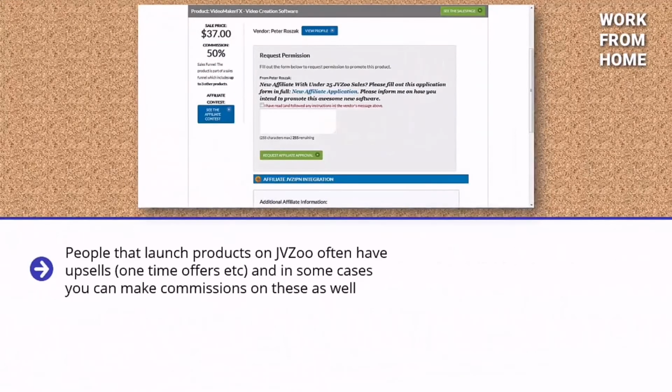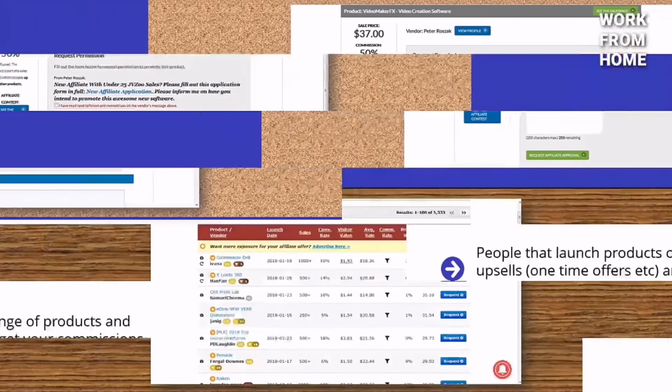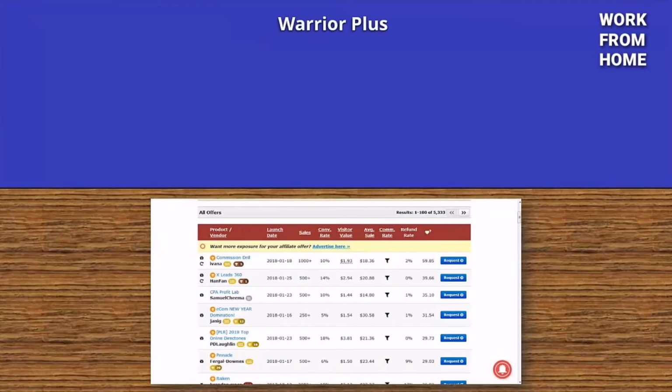People that launch products on Jvzoo often have upsells, one-time offers, etc. And in some cases, you can make commissions on these as well. Click the affiliate details to be sure of this. Jvzoo has a vast range of products, and you are unlikely to get your commissions stolen when promoting your offers. The downside is that you have to request approval to promote the products, and this can take some time to receive from some vendors. Warrior Plus.